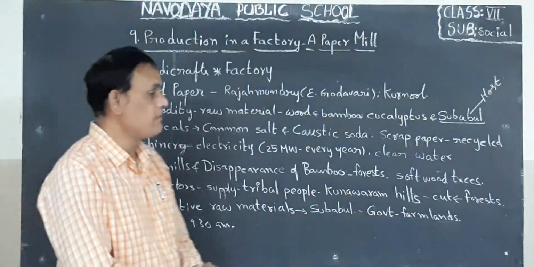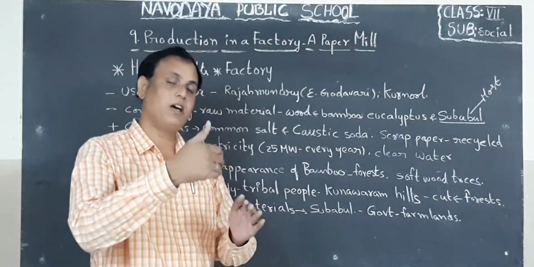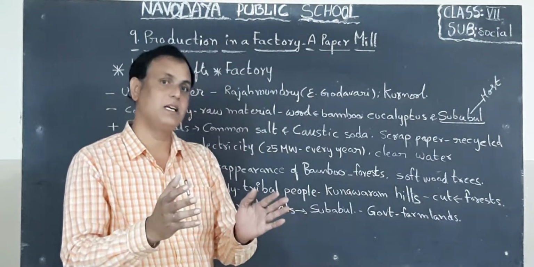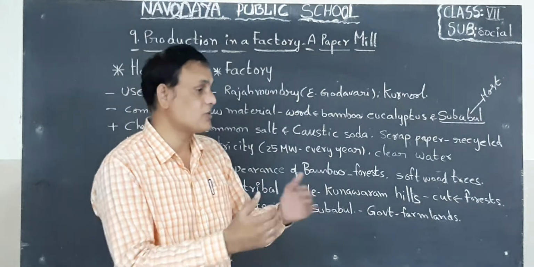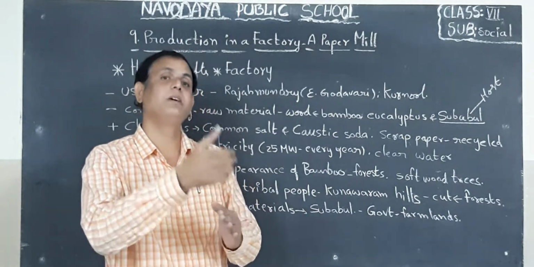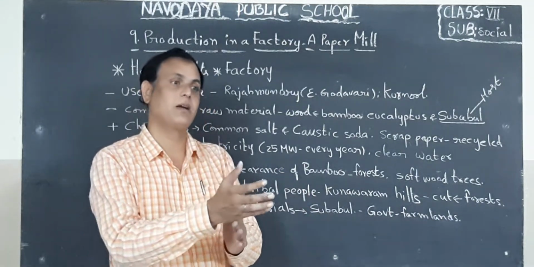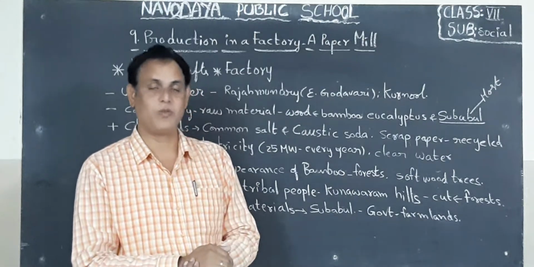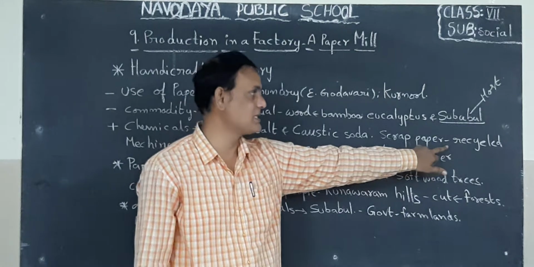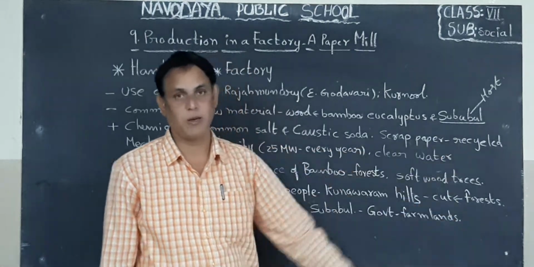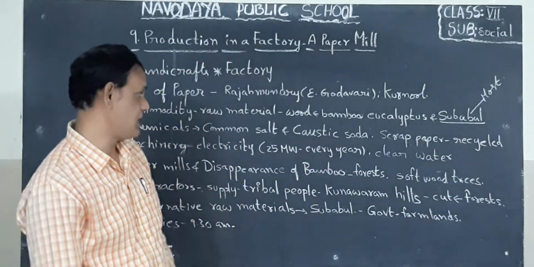Okay, next one, when we are making paper in the factory, some scrap is there. That scrap is also recycled by the workers and made into paper once again. Okay children, so scrap paper is also recycled and made into paper by workers in factories.